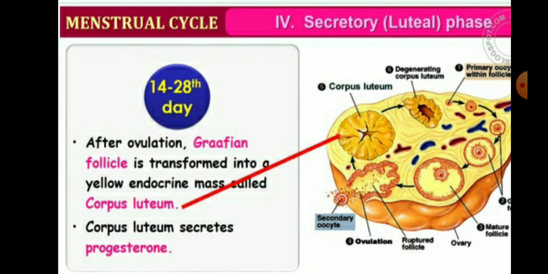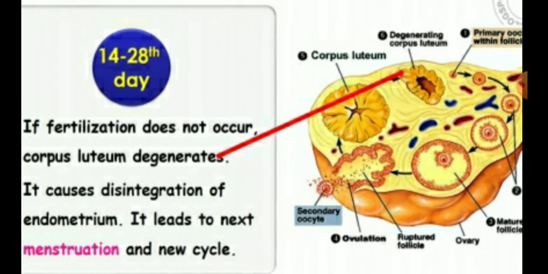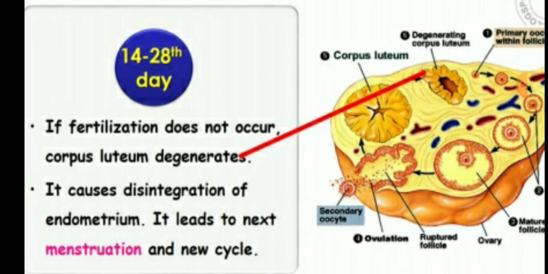This mass of cells is called the corpus luteum, and the corpus luteum secretes the hormone progesterone. And children, if fertilization doesn't occur, the corpus luteum degenerates, and it causes the disintegration of the endometrium wall and leads to the next menstruation and the next cycle.